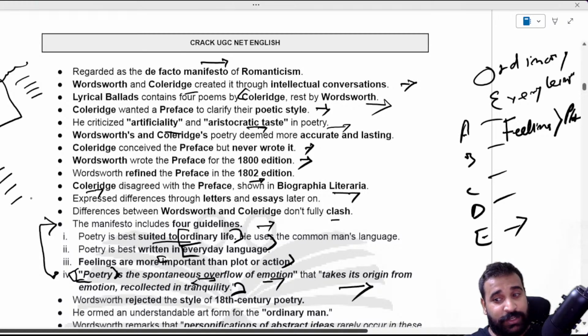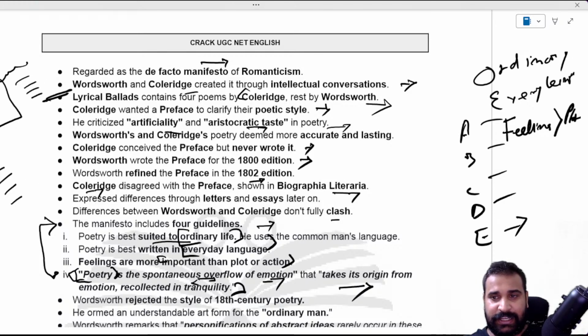So Sarkuli wrote a poem on maybe a nightingale or Indian rover or dove, or maybe a child playing in the park. And he has written the poem after getting back to his room when he's relaxed. So that is poetry according to Wordsworth.